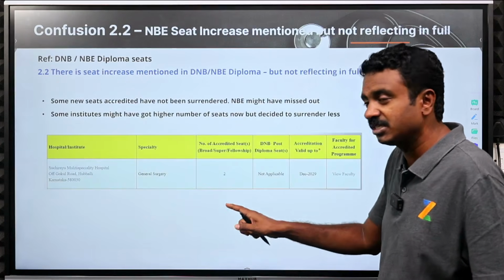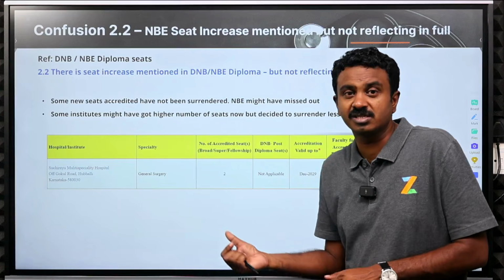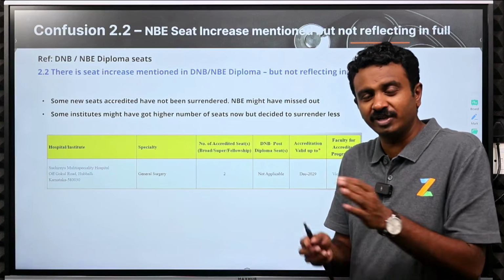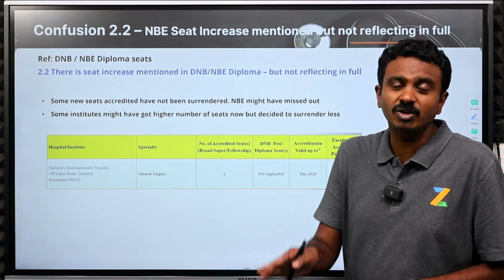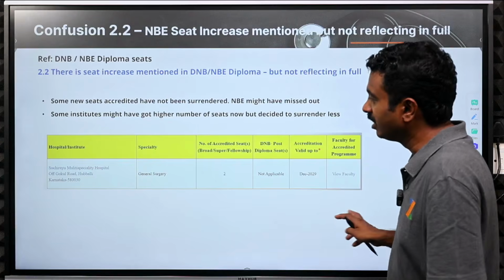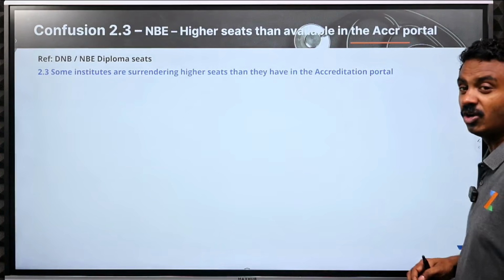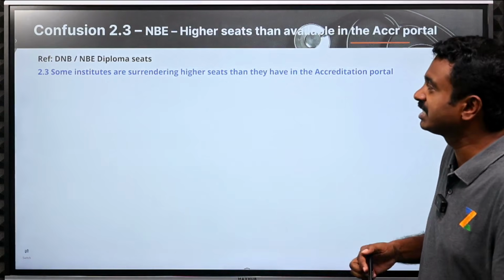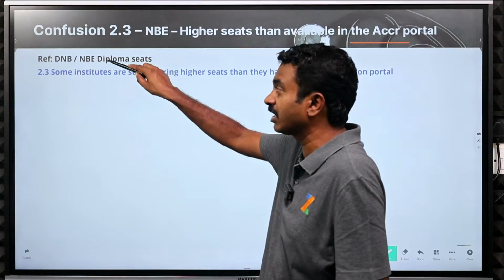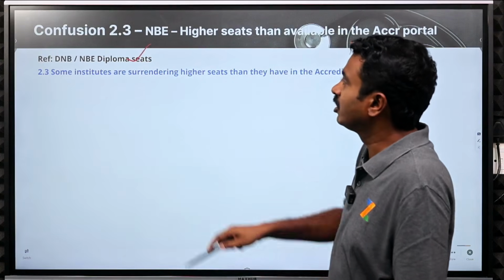You can connect with the institute if you want. The reason why we are putting up all this is, if there is a miss out, if you connect to the institute, if it is a nearby institute, you want to do DNB there, they might actually approach NBE and get these seats included in the seat matrix. Not out of your response, but because they missed out actually. They did not know that it is not at all there. After round 1 only they will come to know, because nobody joined.